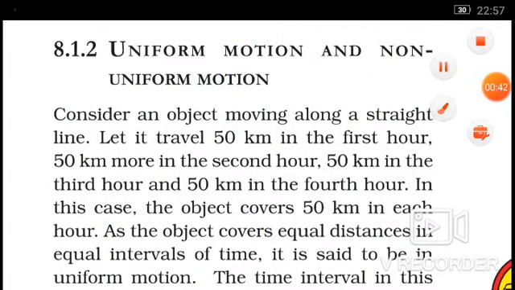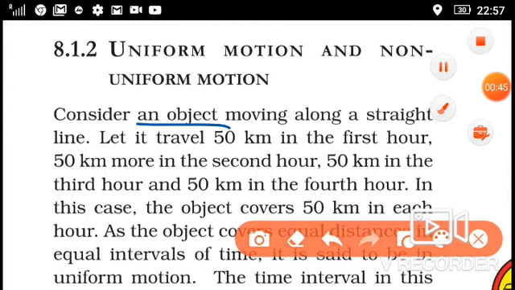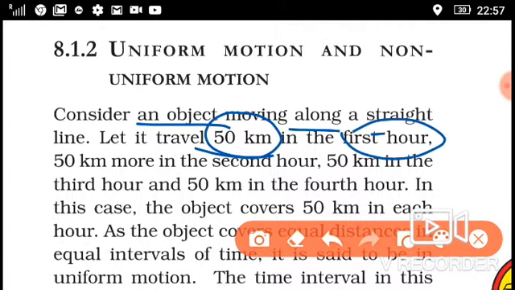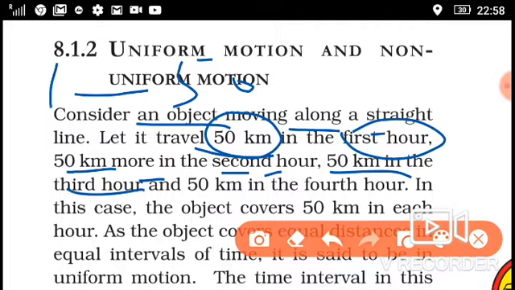For example, an object moving along a straight line travels 50 km in the first hour, and 50 km more in the second hour, meaning in the next hour it also covers the same distance, 50 km. 50 km in the third hour, and 50 km in the fourth hour.